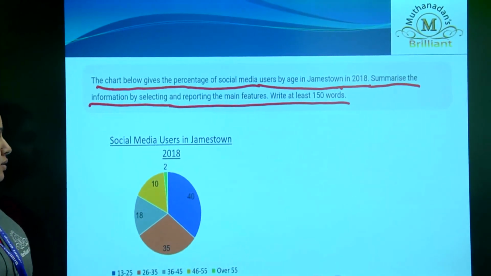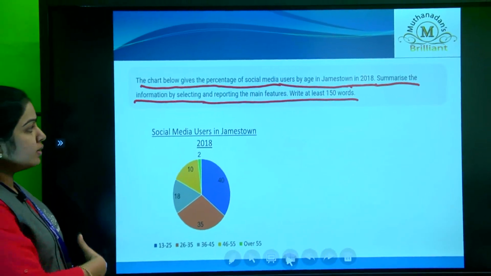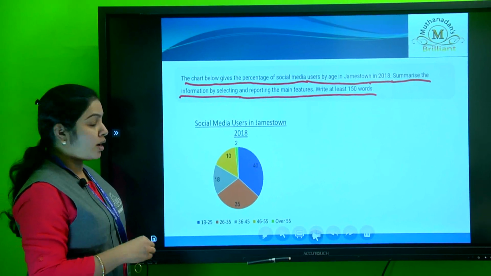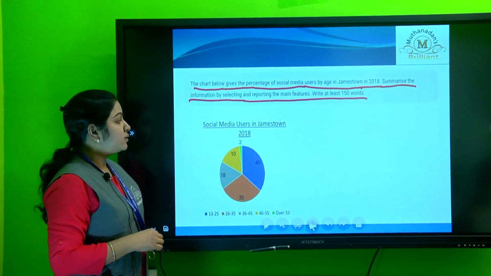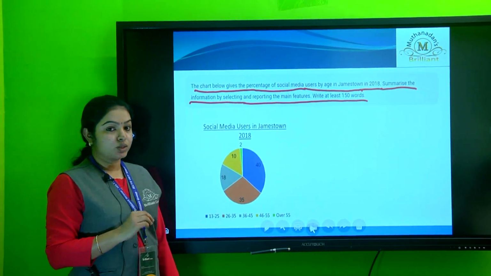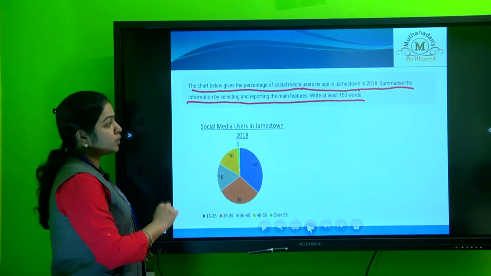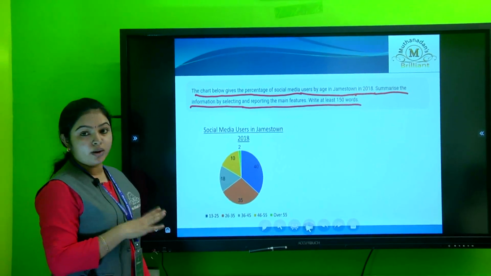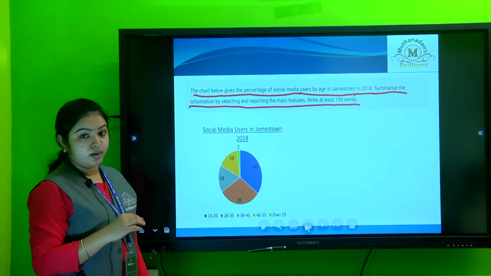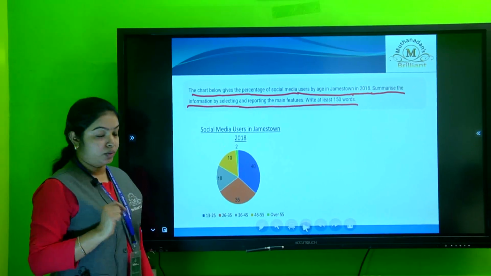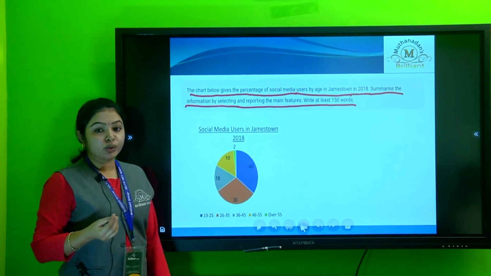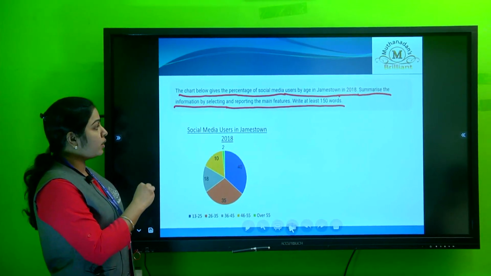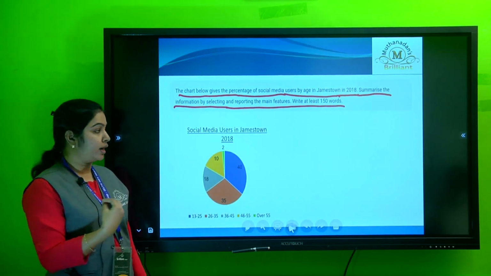Before we start the writing part, I will tell you the main criteria we have to follow for writing task 1 of the academic section. The time limit for writing task 1 is 20 minutes and we have to write at least 150 words. It should not be written below the word limit. It should be above the word limit or at least 150 words. As I told you, there are different types of questions. We will have to give a report on the question we get.